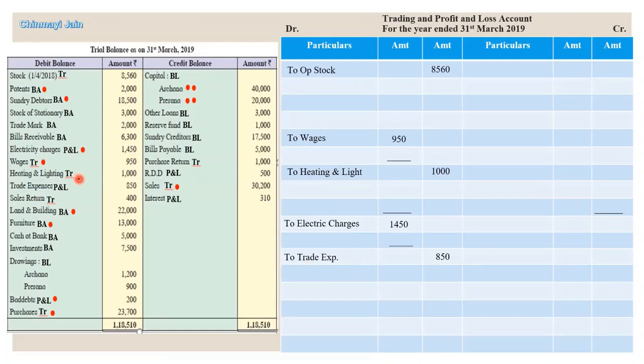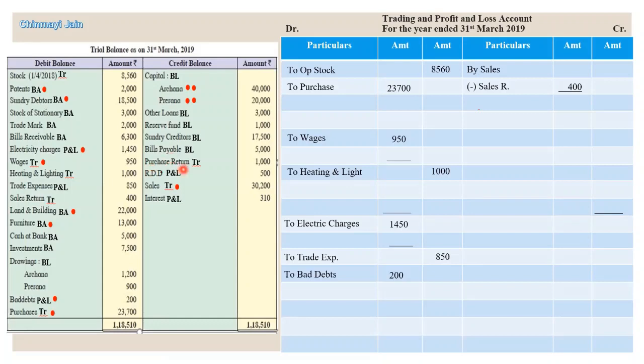Next, trade expenses के बाद sales return we have. So here we will record sales minus sales return, amount is 400 rupees. Next, now we have bad debts over here. So bad debts, I'll record 200 rupees. Purchases 23,700. Now we will come to credit side.